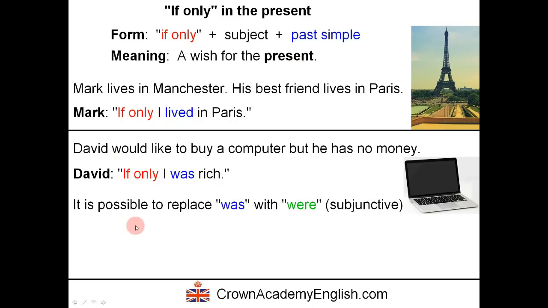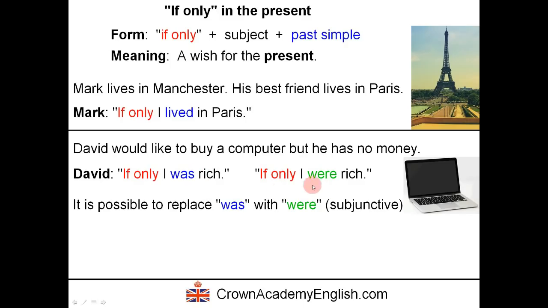This is quite an advanced rule, but it is possible to replace was with were, and that would be the subjunctive. And that is a more formal way of saying this. So with the subjunctive, we can say, if only I were rich. The meaning of these two is exactly the same.